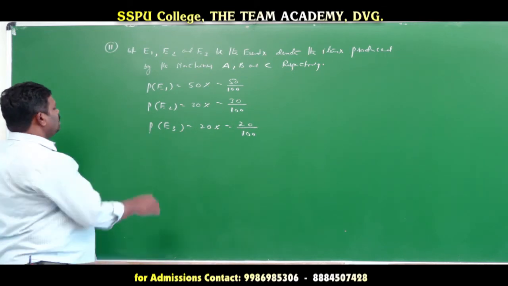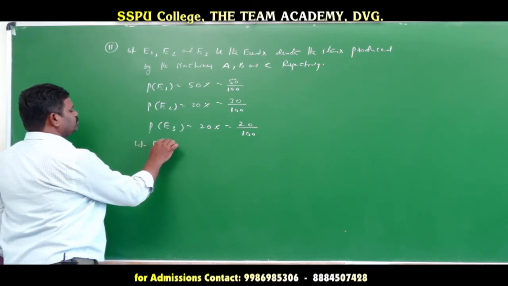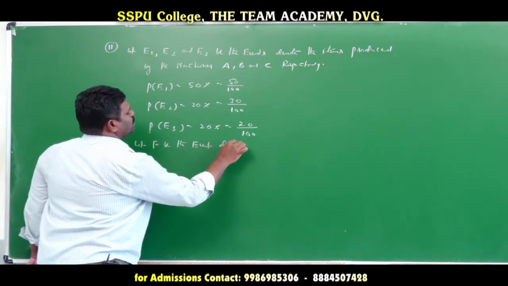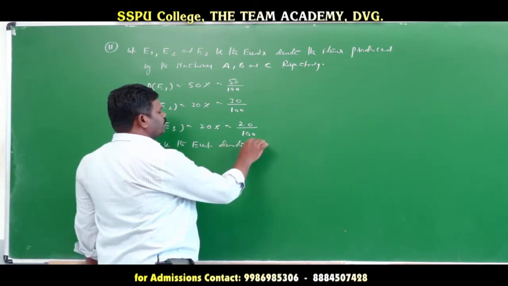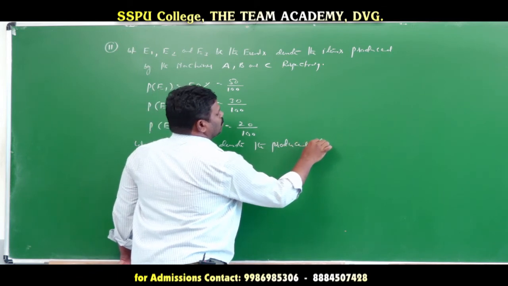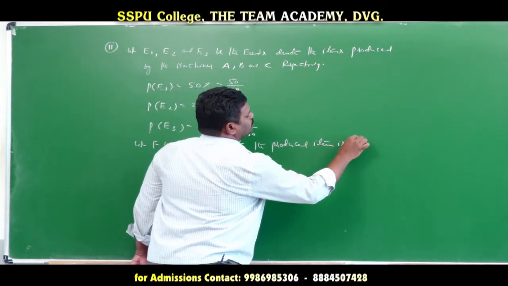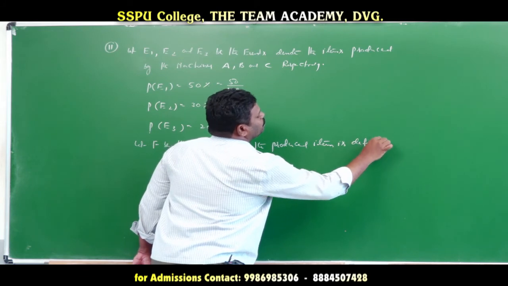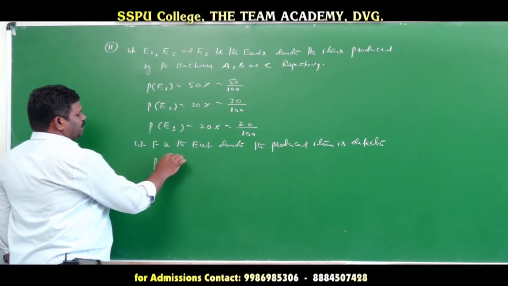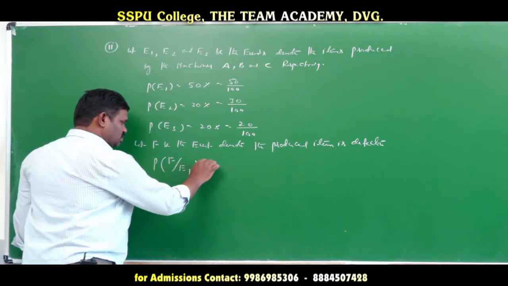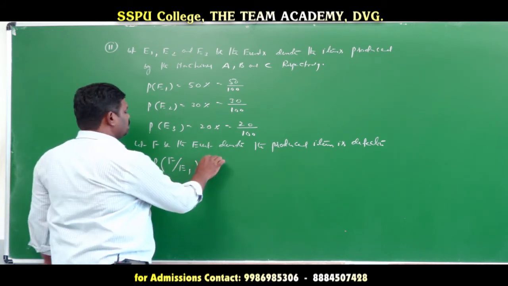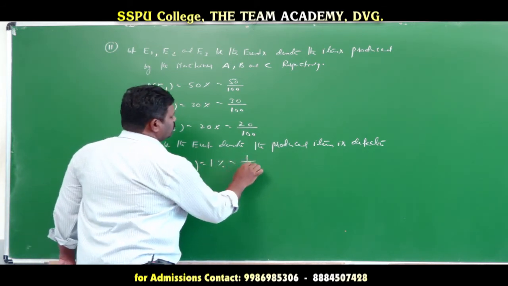Next, what is given? Let capital F be the event denoting that the produced item is defective. The produced item is defective. Now here, what do we do? Defective item produced by machine A. How much percentage is given here? 1%. Okay? 1% is nothing but 1 by 100.